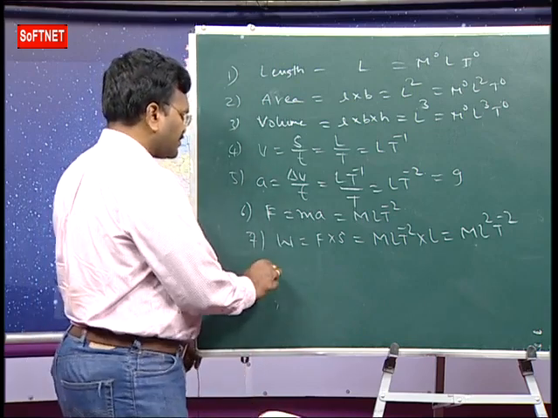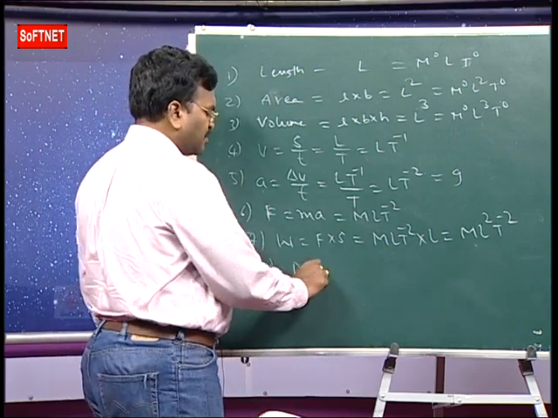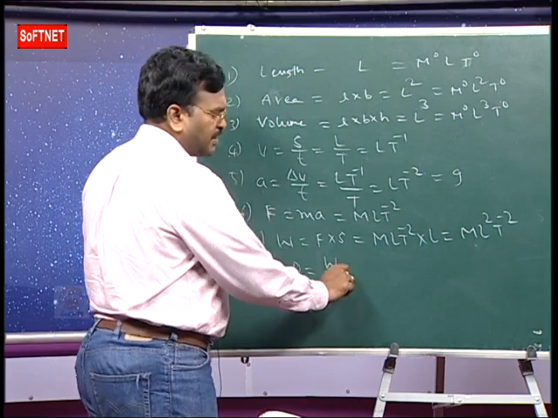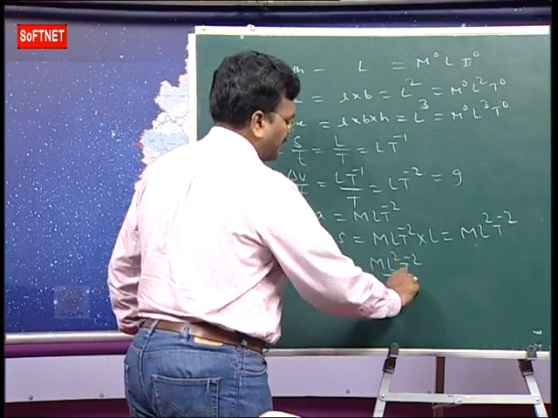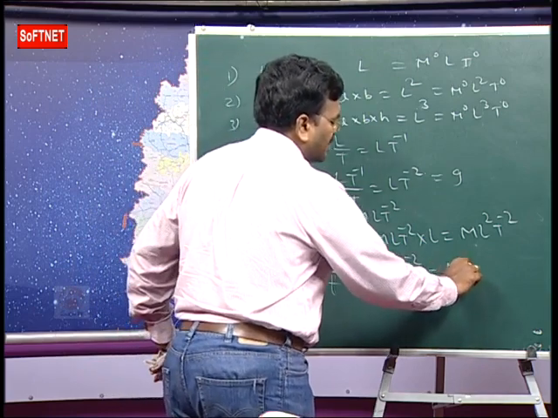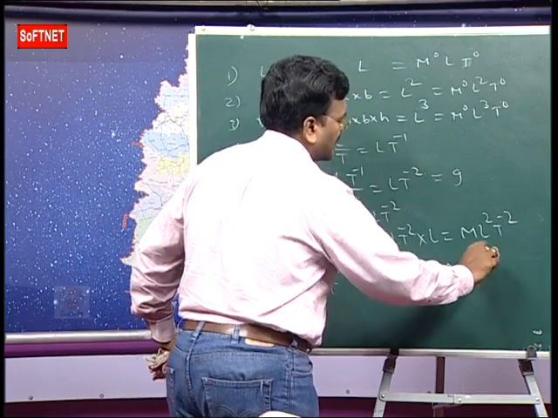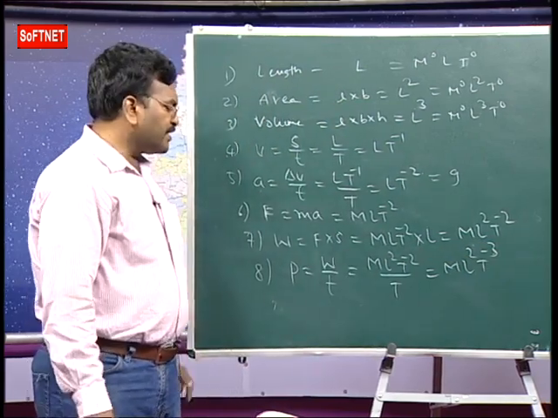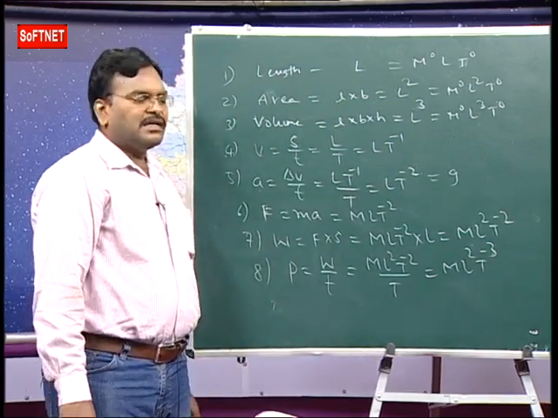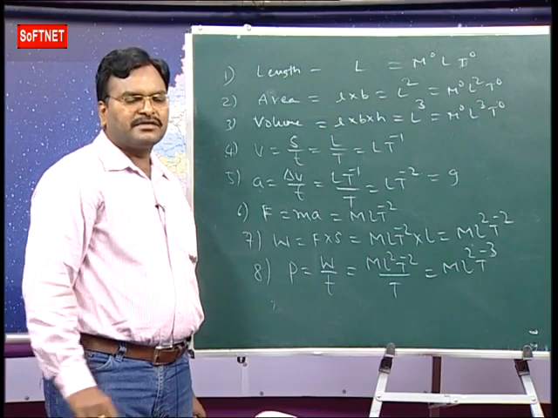And next one, power. Power is equal to what? Work by time. Work is ML square T power minus 2, divided by time. What are we getting now? ML square T power minus 3. This is the dimension formula for power. Like that, you learn all the dimension formulas.